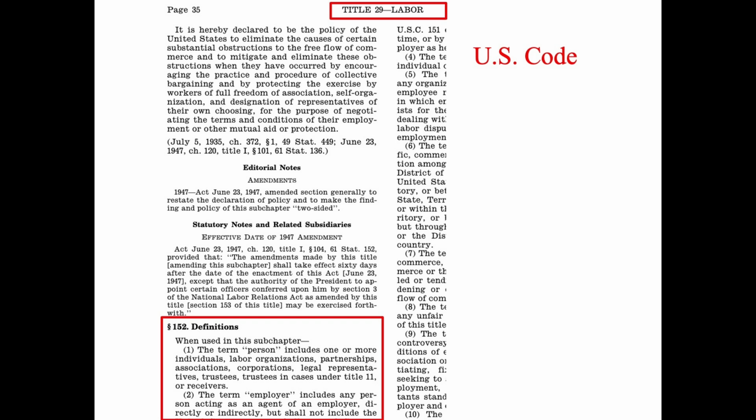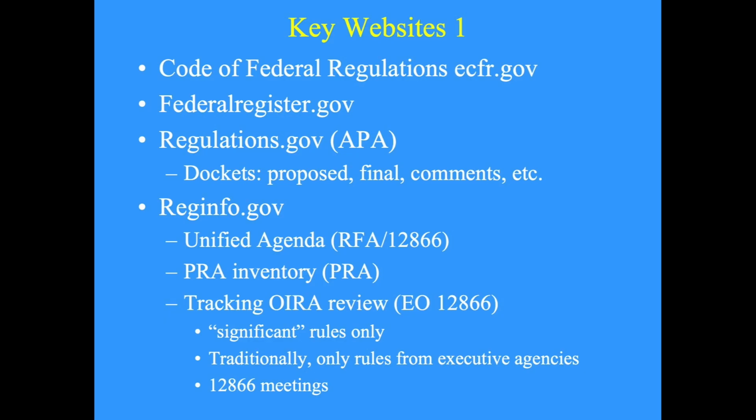Note that it is a pure coincidence that employer is defined in Title 29 of the U.S. Code, while joint employer is defined in Title 29 of the CFR. Usually those are two different numbers. Now that we know the statutes, we can easily track regulatory data sources and the jargon that goes with them.